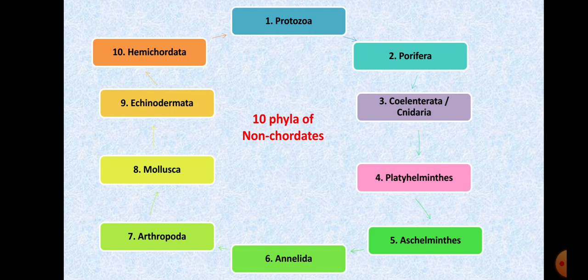Now, one very important thing, students, is you cannot mess up the order of these 10 phyla. If Porifera is at number 2, then you cannot write it at number 4 and Aschelminthes as number 2.